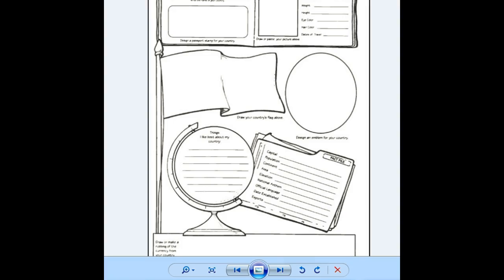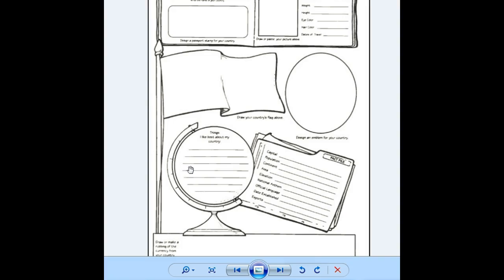I'm also going to include this, which is a fun writing activity for your students to do. And this also goes along with all of the different countries that we visited during our virtual field trip. Now you can put your passport up here that has all of your information. Then you can draw the country's flag, things I liked best about that country. So lots of great details that you can add to this as well.